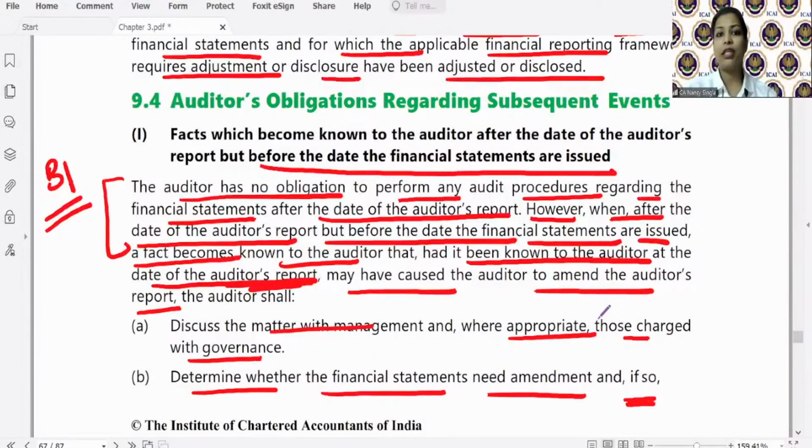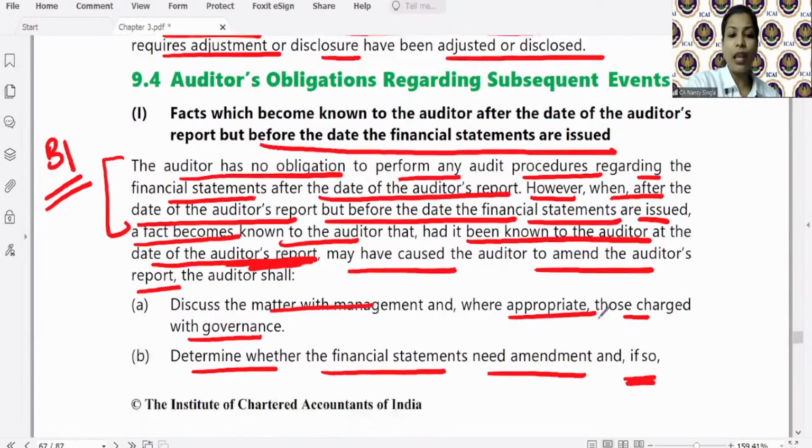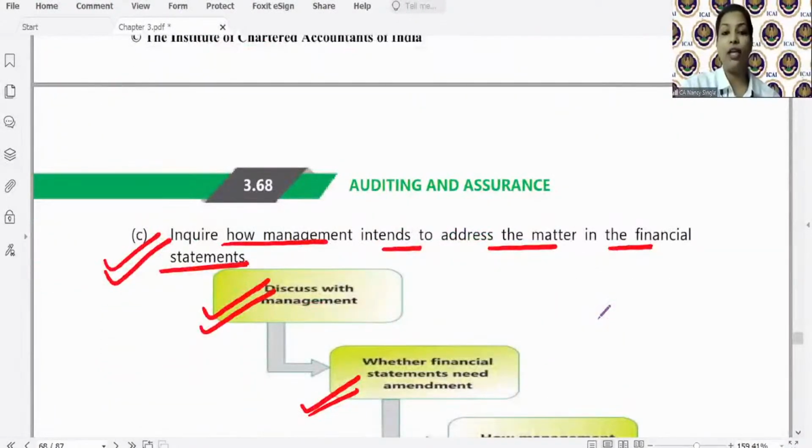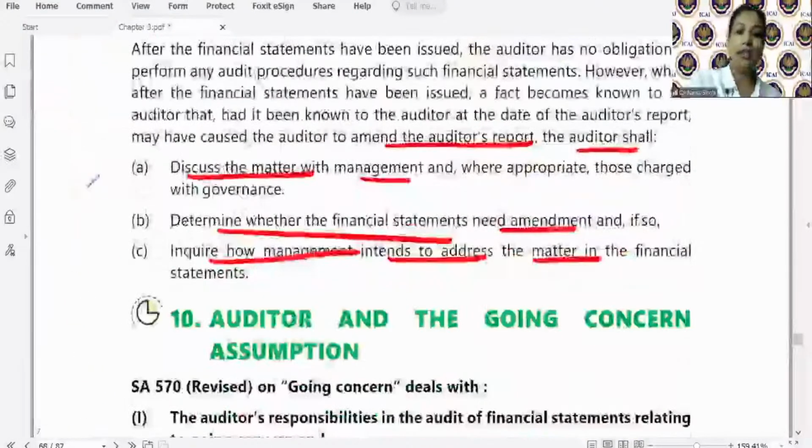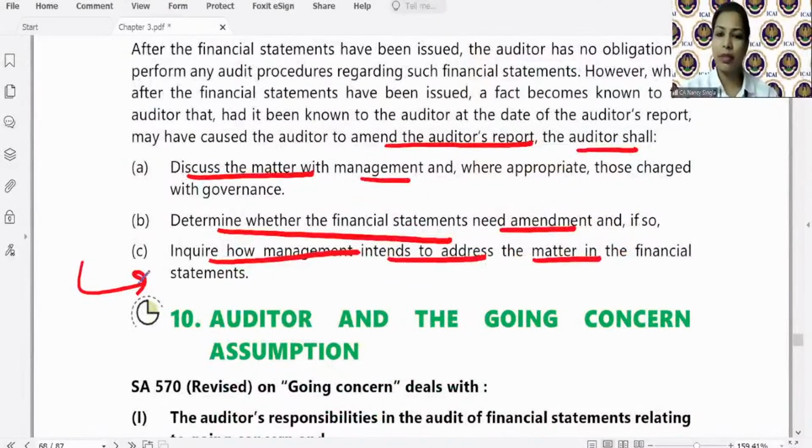Now, the auditor will ask the management, will discuss the matter, determine whether an amendment is required, and ask the management how they intend to address the matter. This is in your CA finals, which is not in your book, but we will just quickly discuss it in order to have some knowledge.